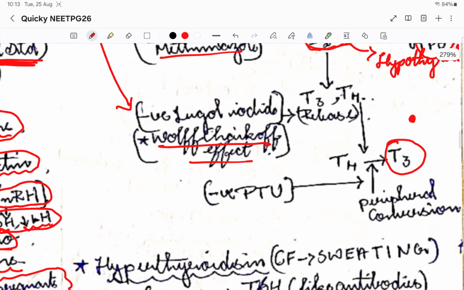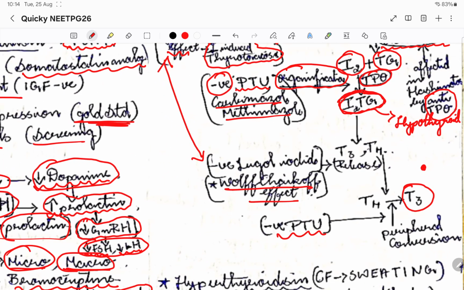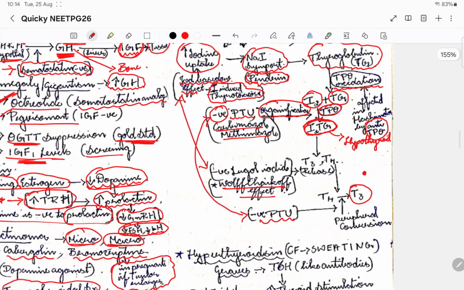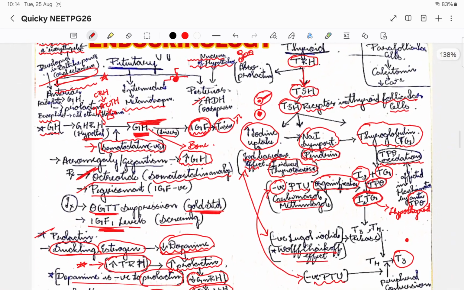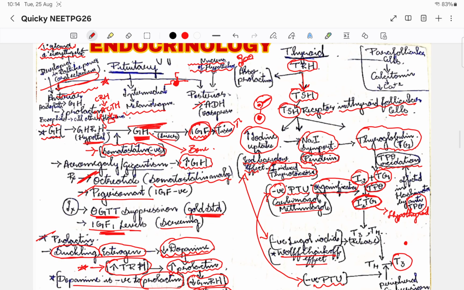Then one more thing: I told you that in peripheral tissues there is conversion of T4 to T3. If we target this particular conversion, we can reduce the hyperthyroid effect. That is where PTU acts as well. PTU has two functions. One, it can reduce organification, and it can also act on the peripheral conversion of T4 to T3. So that is why PTU is the best drug, and also it is safe in pregnancy. That is why propylthiouracil is one of the best drugs for hyperthyroidism. So this is the entire action of follicular cells.